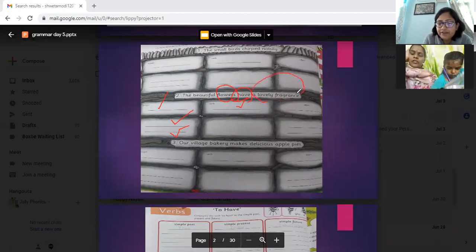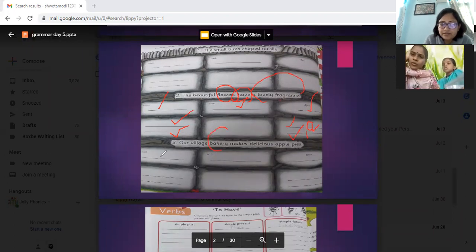A lovely fragrance. Can you tell me what is the object? Fragrance. Now, who will tell me why we have 2 lines here? Article. A lovely. Yes, article. And lovely will go in the second box. Second line. Okay.